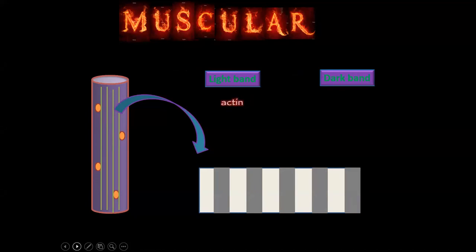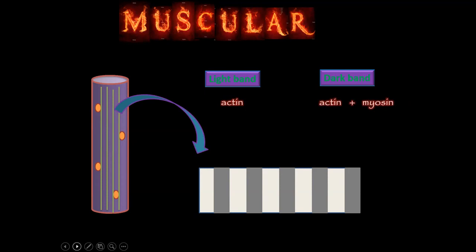Now, why is a light band light? The light band is light because it is made up of thin actin filaments. Actin filaments are proteins. The dark band is dark because it is made up of two components: thin actin and thick myosin.